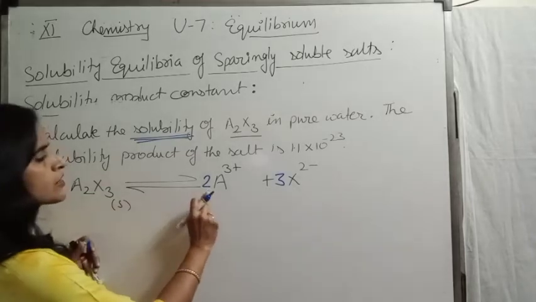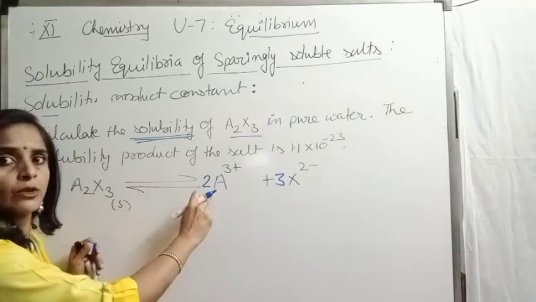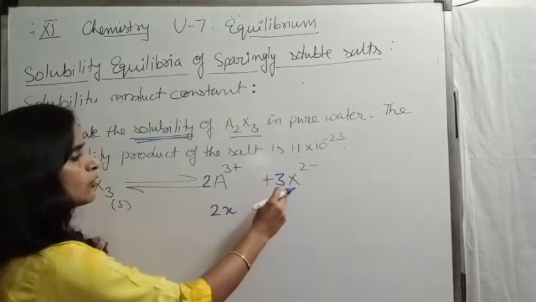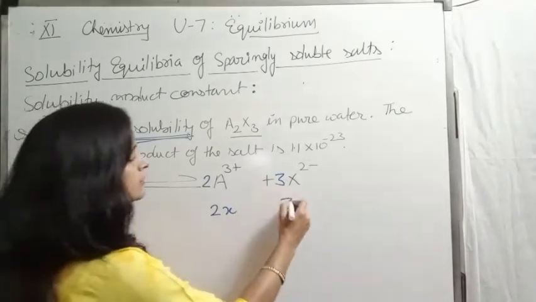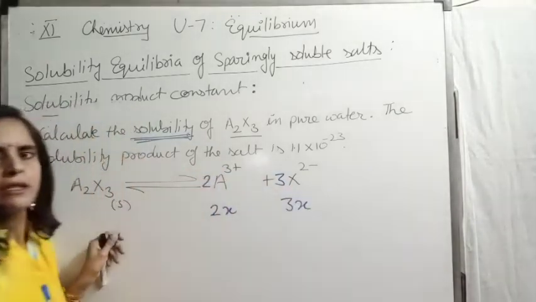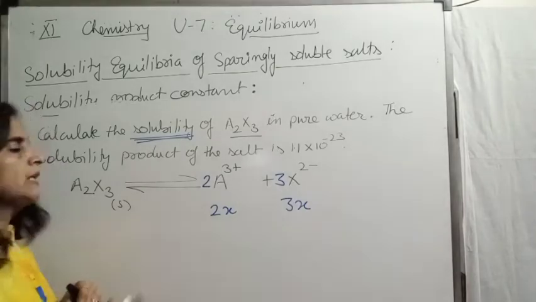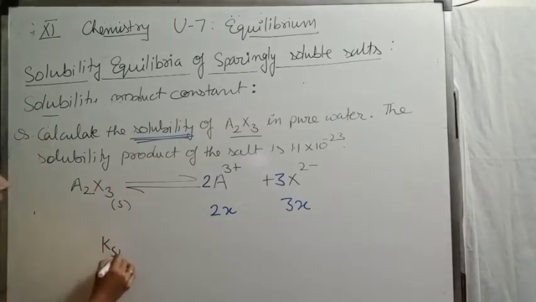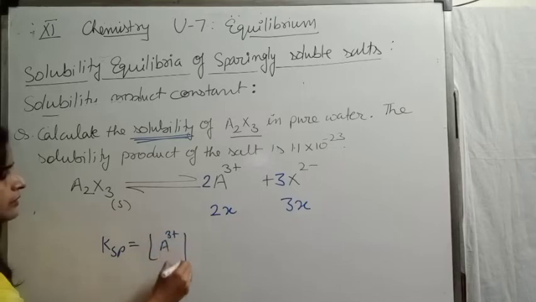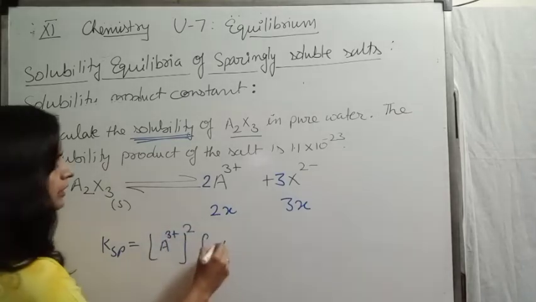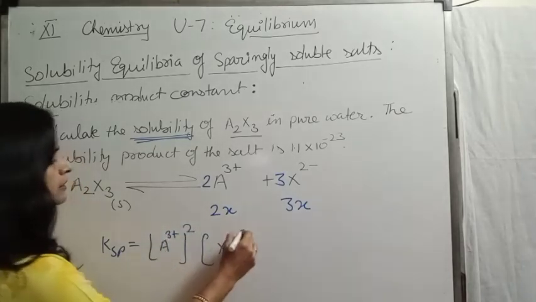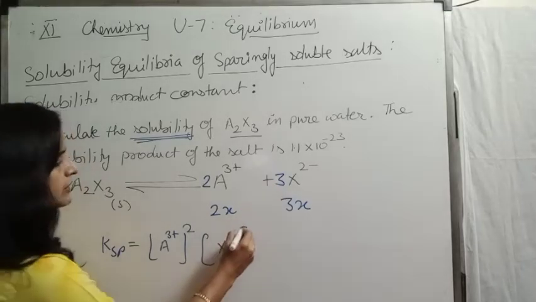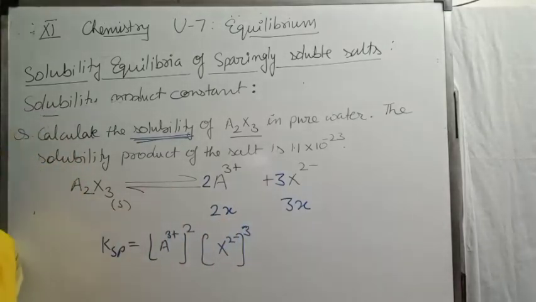So how much cation we get in the solution? 2x, and how many anions we are getting? 3x. Now use the formula of KSP. KSP equals the product of molar concentration of cation and that of anion raised to the power of their coefficients.